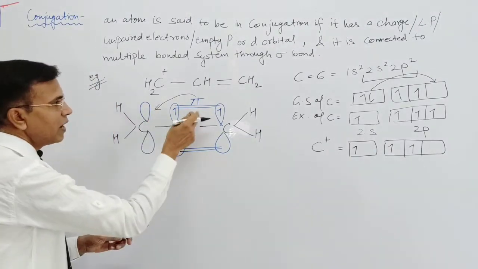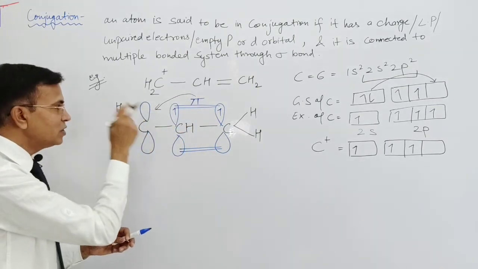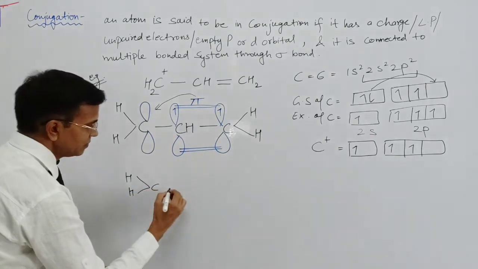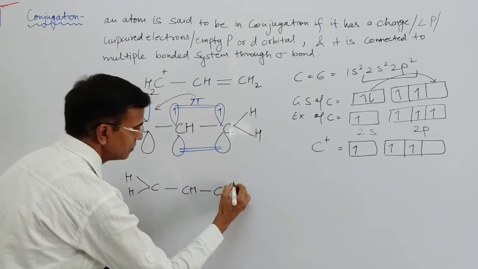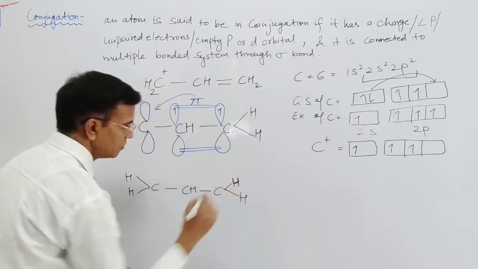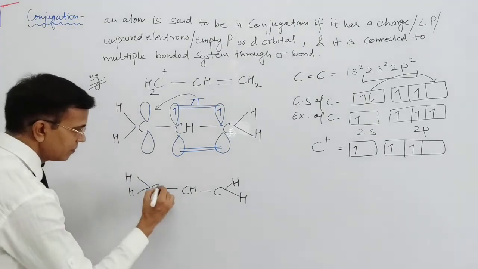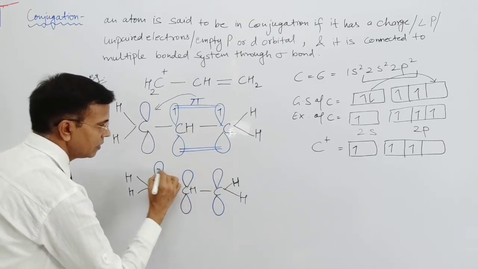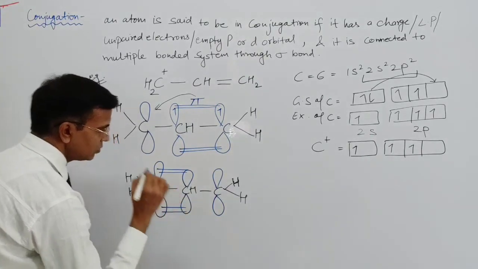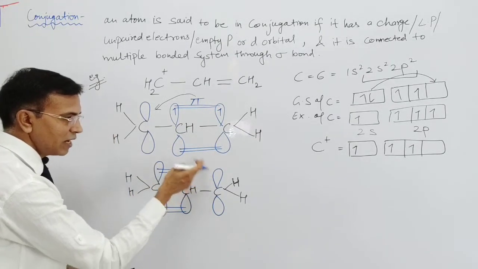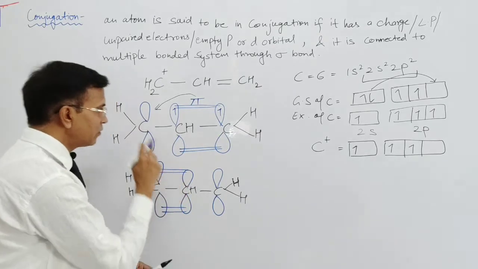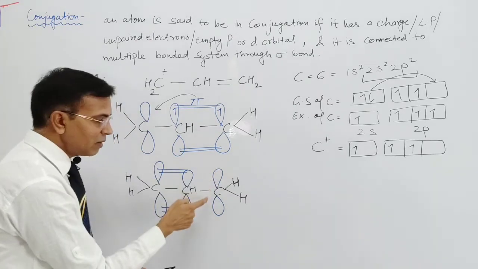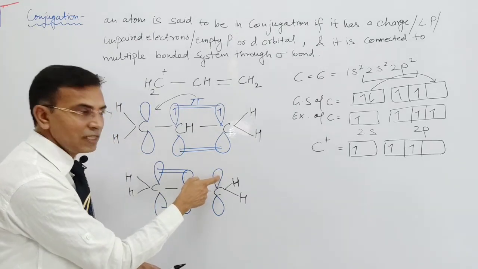So here the pi electrons are attracted towards the empty orbital, and this becomes like this. Now the one electron is there because it is attracted towards itself, and the pi bond forms between this carbon atom and this carbon atom. Now this carbon has the empty orbital, a positive charge is there, right?